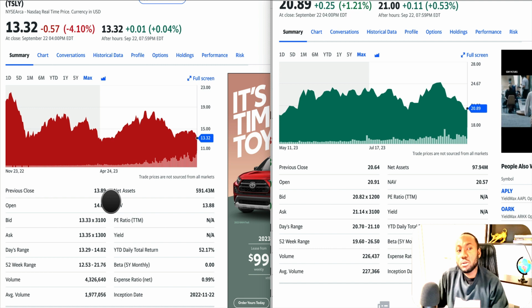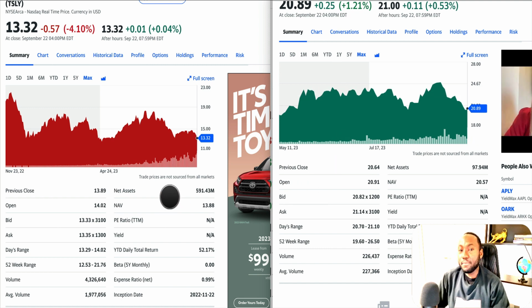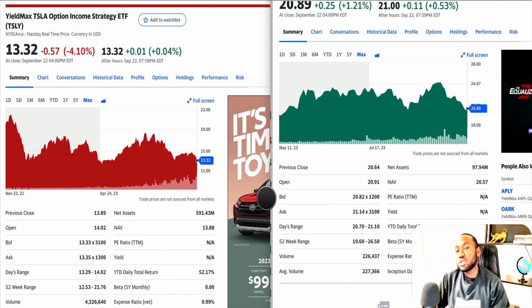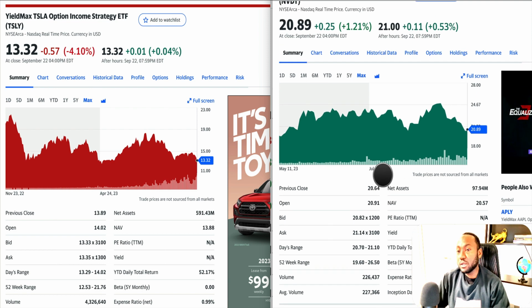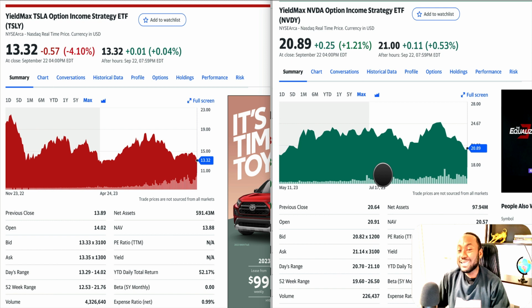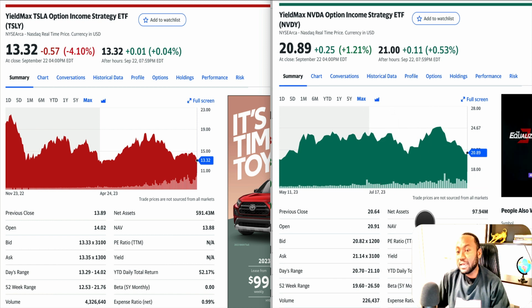So the conclusion on these ones: if you are looking for the highest volume, which will pretty much pay a lot of dividends, you look at Tesla, because right now it has outperformed NVIDIA, especially year to date. But if you're looking for a steadier ETF, I think NVIDIA would be better for you because, as you can see in the chart here, it doesn't have as much volatility. So those are the two things you're going to look at.